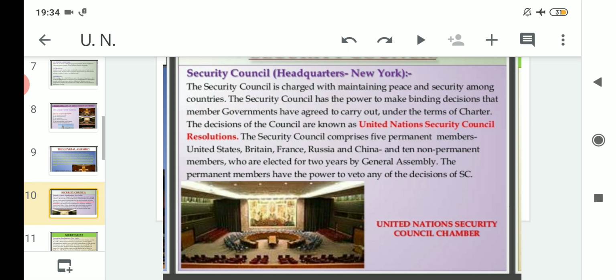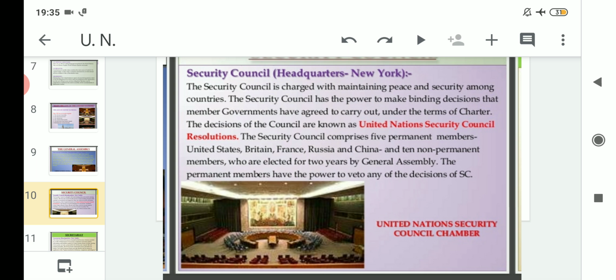Clear? After that, we read elaborately about the Security Council, having its headquarters in New York, and we read its main functions, starting from maintaining peace and security. Thirdly, it has the power to make binding decisions for the member governments or countries, because while taking membership they took the oath to abide by the terms of the United Nations Charter. Whatever decisions are taken by the Security Council are known as what?